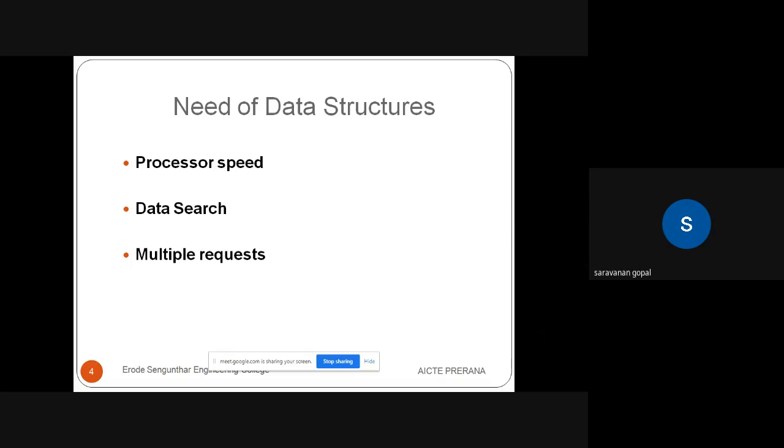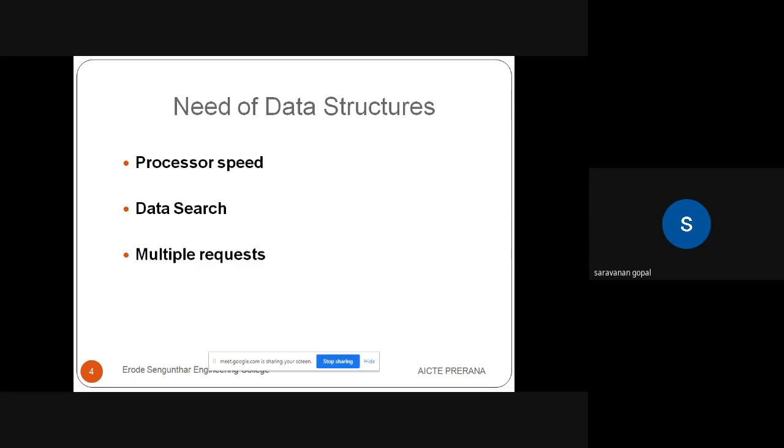And also multiple requests. Many requests come in to select a record or access those elements or data. So multiple requests are one of the needs for data structures.